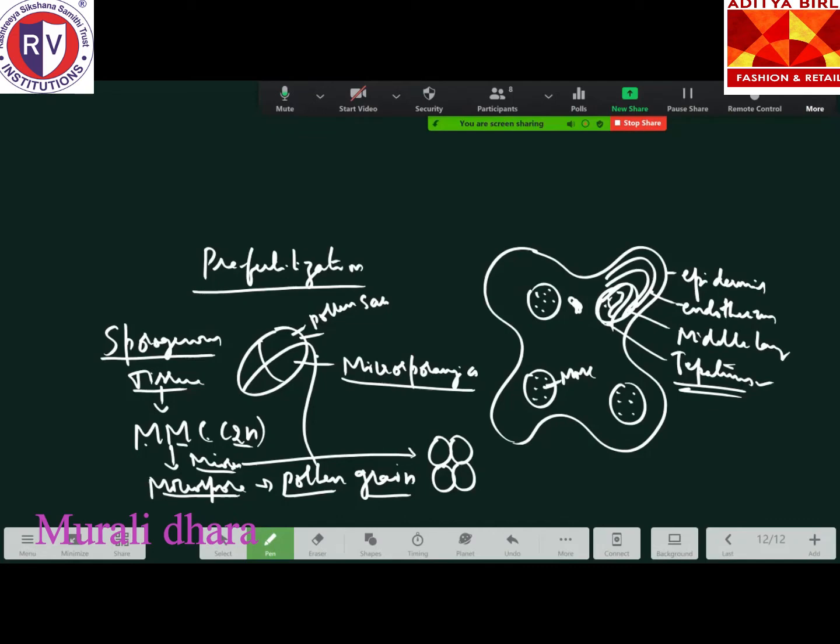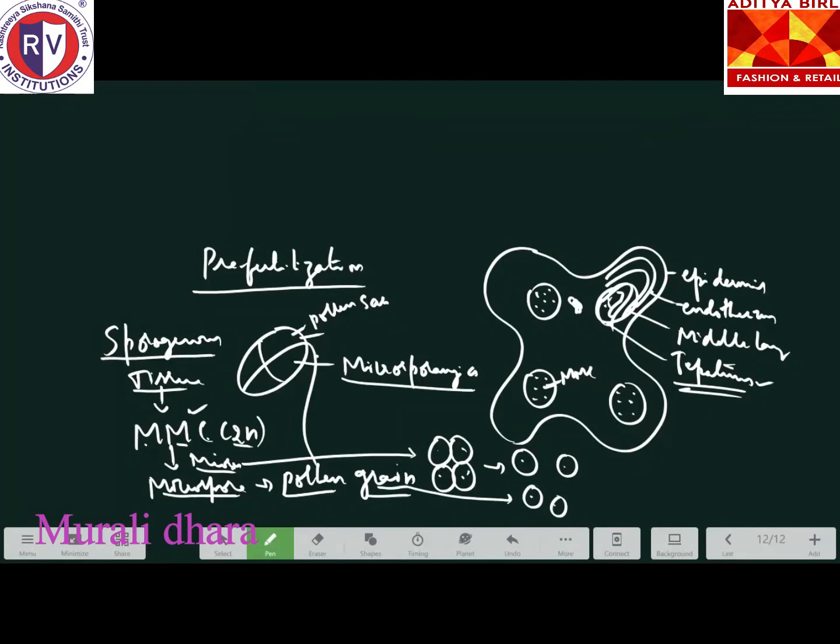At the end of meiosis, it results in the formation of four daughter cells. So four pollen grains will be produced from a single MMC cell. You have to remember that. Later they will separate from each other like this, and individually they form pollen grains. That is how pollen grains are produced inside the microsporangium. Any doubt till here? Have you all understood this concept? Shall I move to the next one? Yes, ma'am.